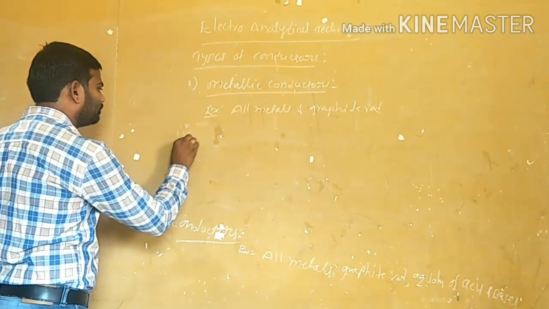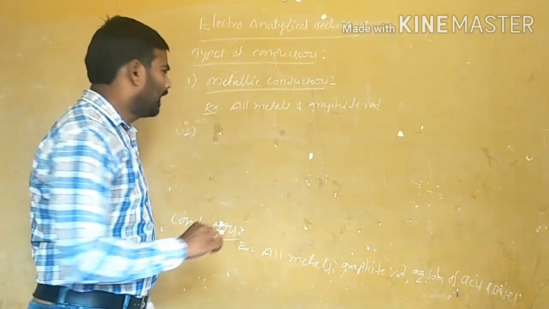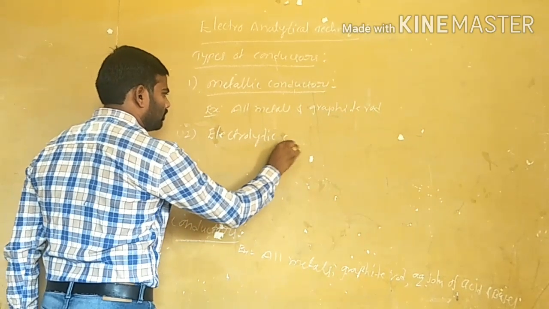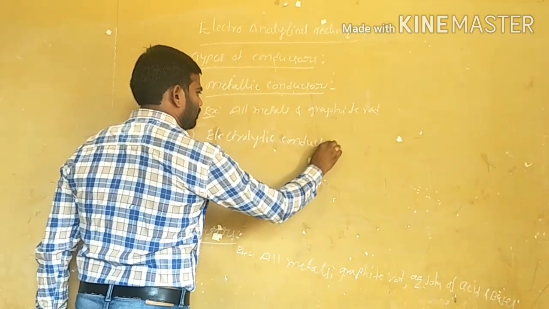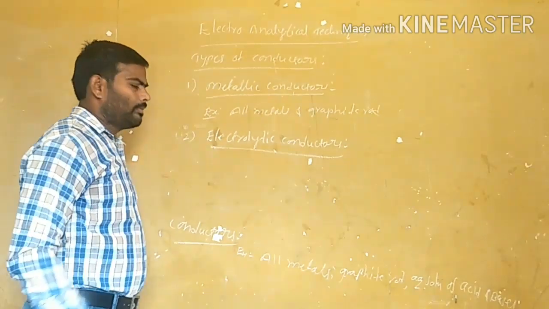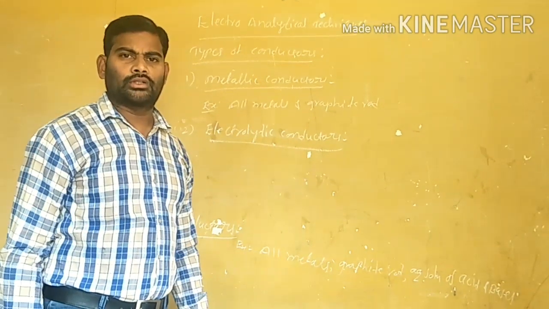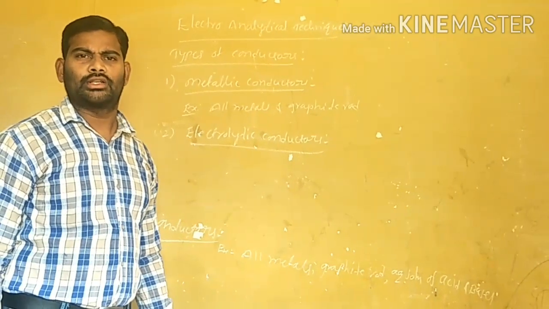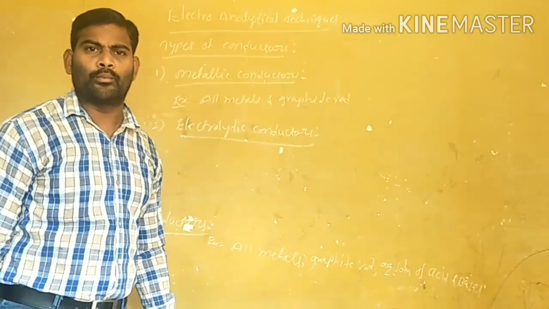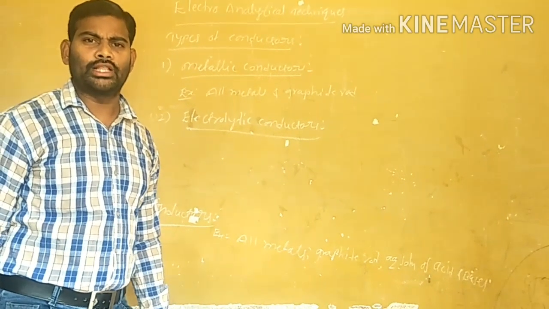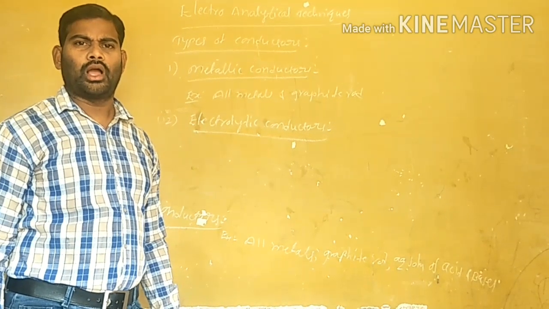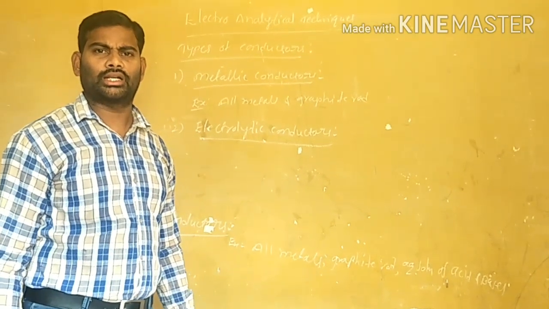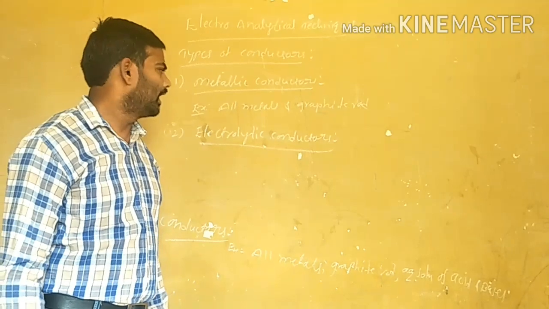Next, the second type of conductors are electrolytic conductors. Now, what is the meaning of electrolytic conductor? Those conductors which first undergo chemical decomposition, producing ions, and from these ions allow the electric current to pass, are called electrolytic conductors.